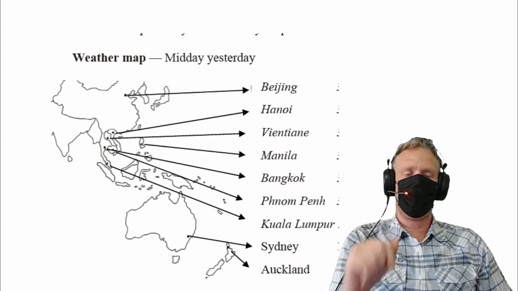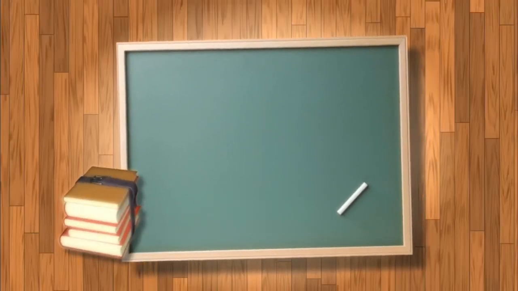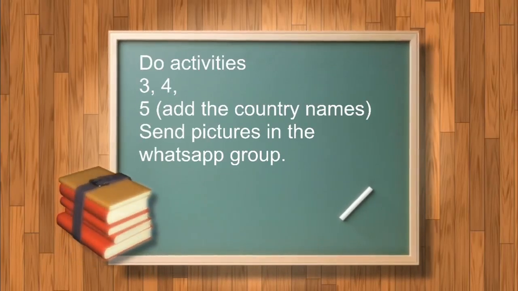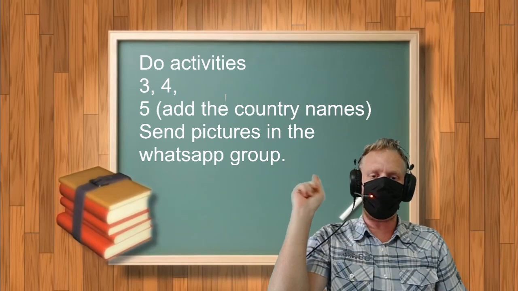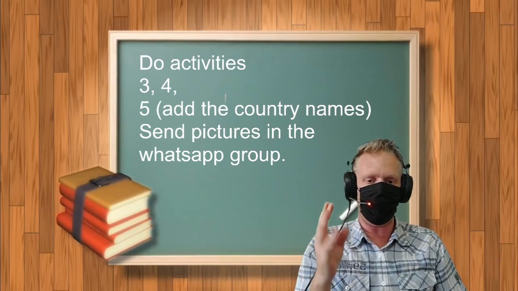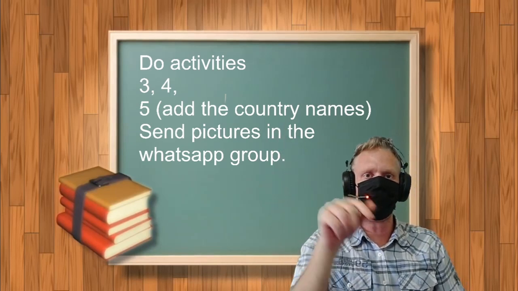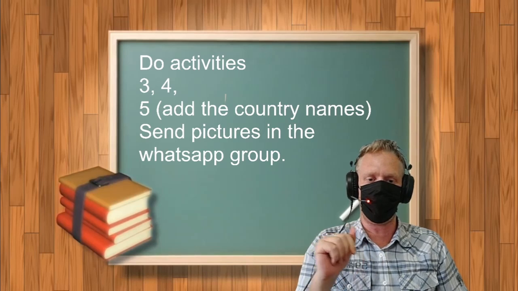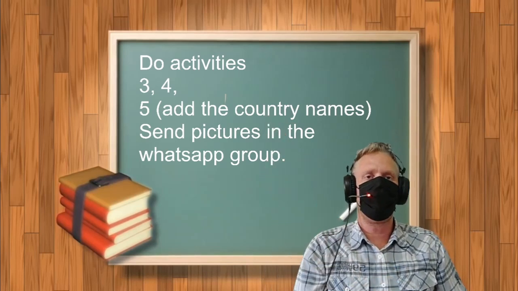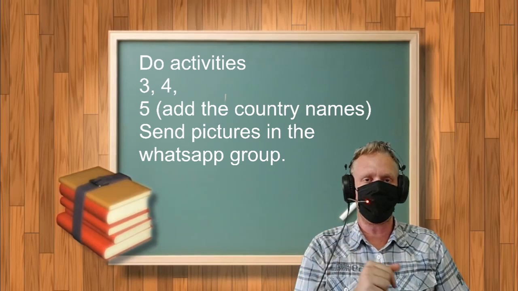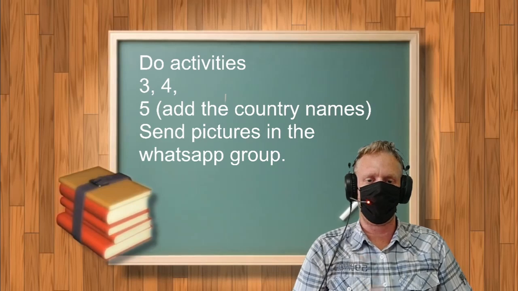And let's take a look at your homework for today. Okay, let's check out our homework for this week. We have to do activities 3, 4, and 5. Also remember to add those extra country names, from where those cities are from, the capital cities and the country name. And then when you are finished, you send the pictures in the WhatsApp group where I will take them and check them.